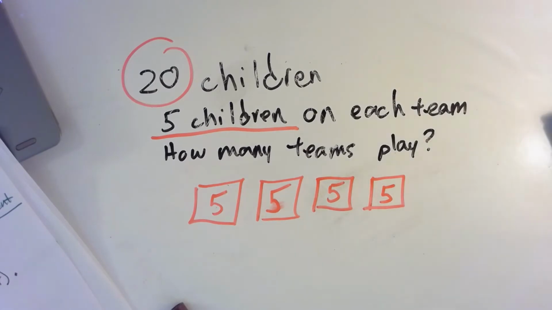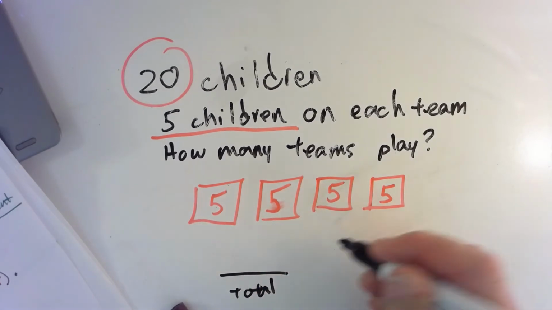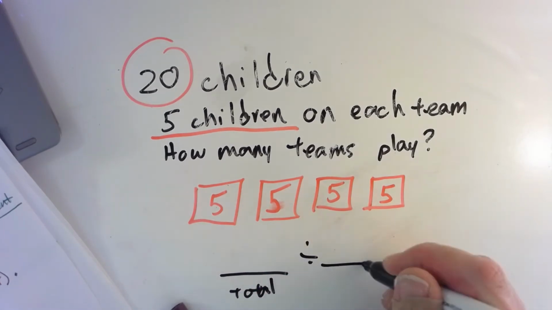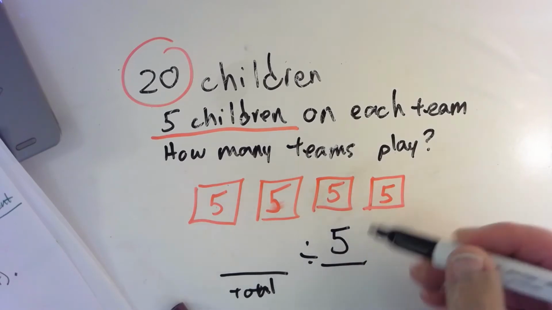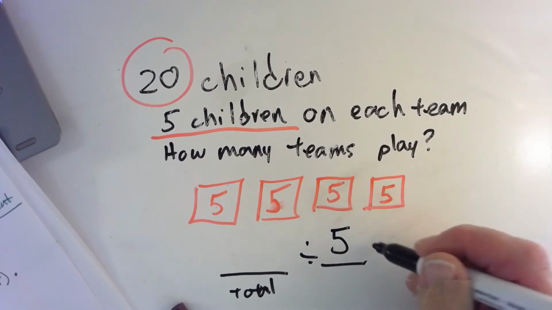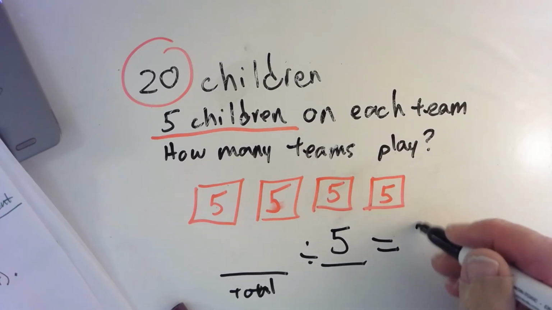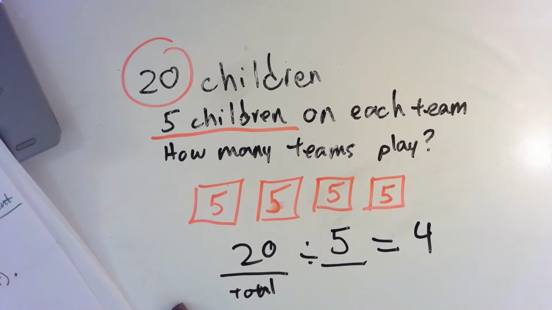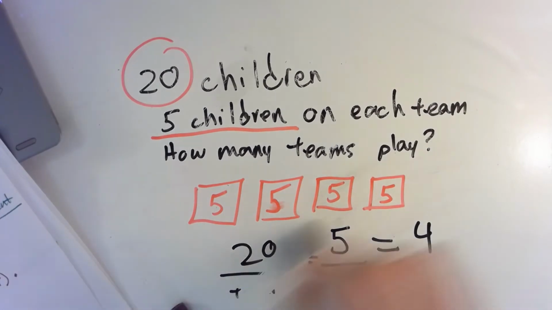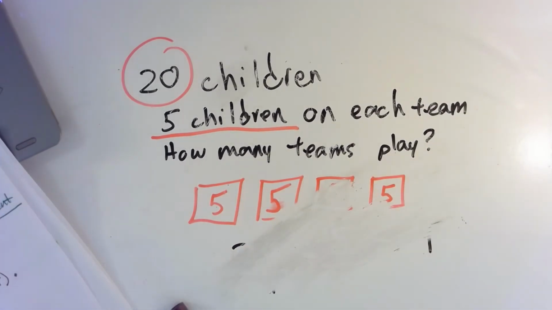So my division equation would look, so there's the total divided by, there's 5 children on each team equals how many teams? 4. So 20 divided by 5 equals 4. Okay? All right.